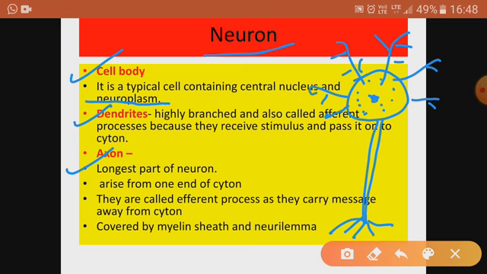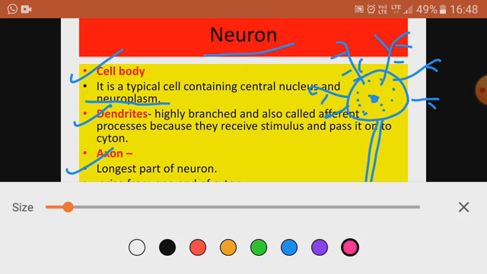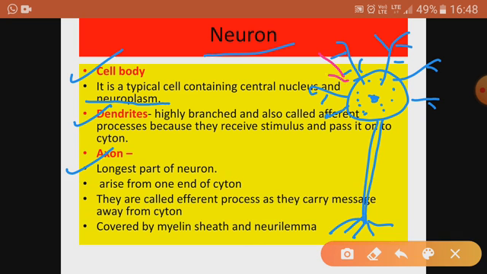So it has got dendrite. Dendrite receives the message. The message comes from the external environment in the form of stimulus. It receives the stimulus, then it gives it to the cell body, and from cell body it comes to the axon. So this is the pathway of the nerve impulse. When the stimulus is moving in the neuron, at that time it is either an electric impulse or a nerve impulse.